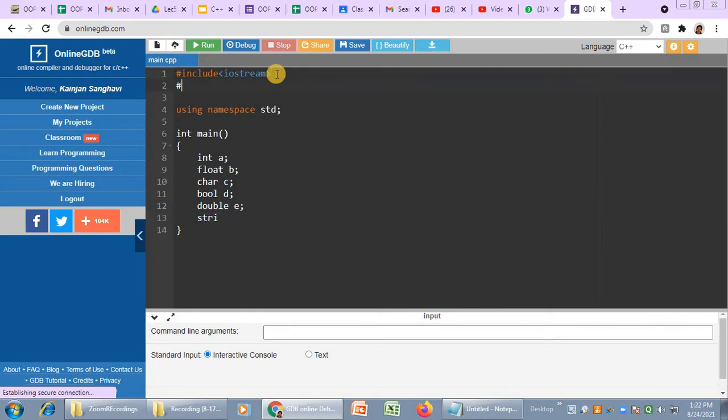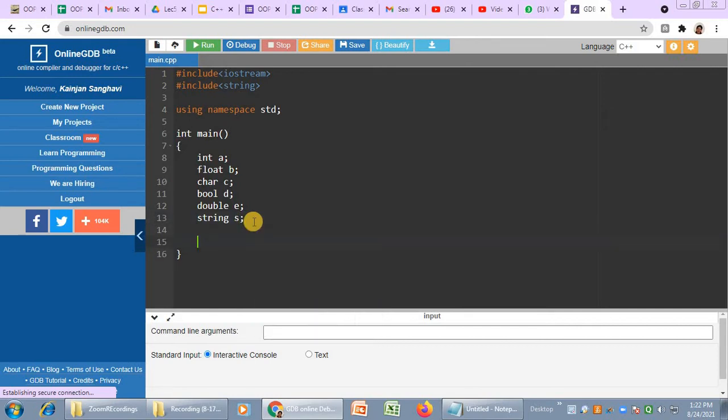So here I write include string, because string is a header file also, and then I can use string s.